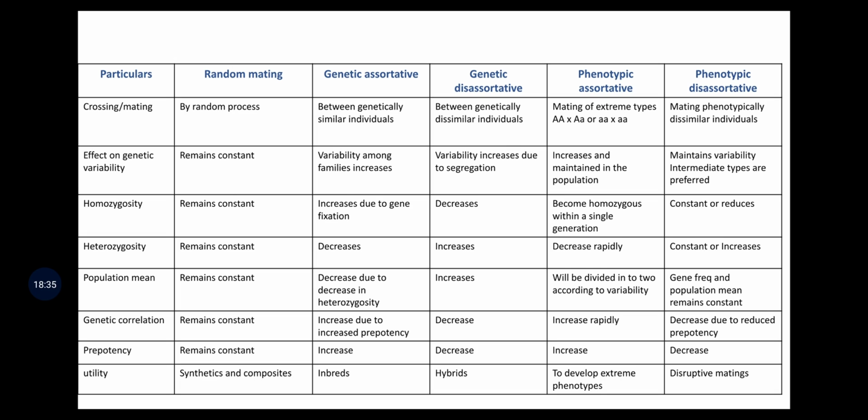Then phenotypic disortative mating. Here phenotypically dissimilar individuals are crossed. Variability is maintained, that means intermediate types are boosted. Homozygosity will remain constant or reduce. Heterozygosity will be constant or increase. Then population mean, here gene frequency and population mean remain constant. Then genetic correlation decreases due to reduced prepotency. Then prepotency is decreased. This is utilized for developing interspecific hybrids or disruptive matings.